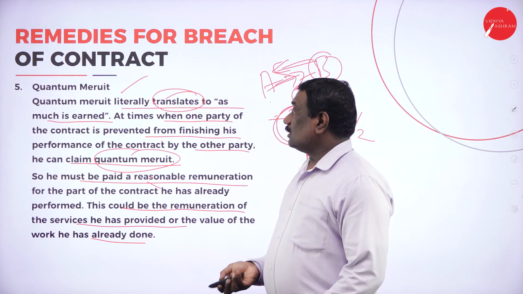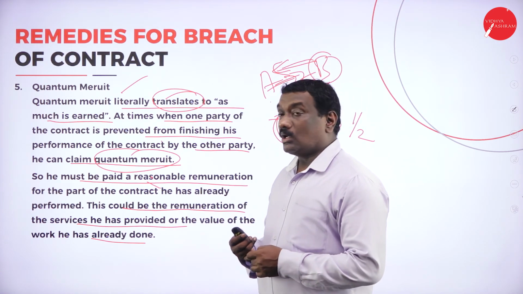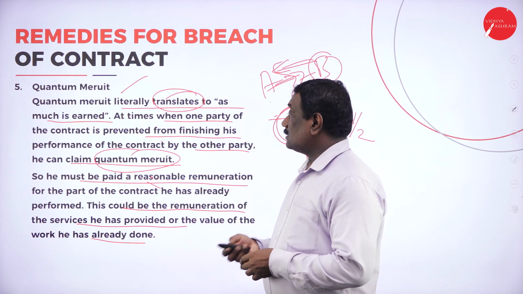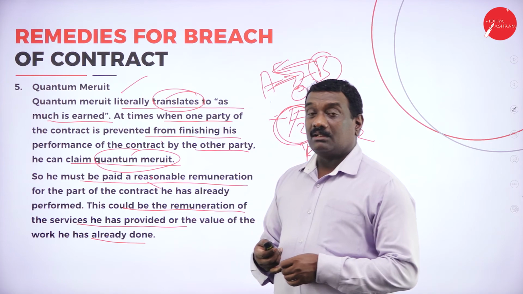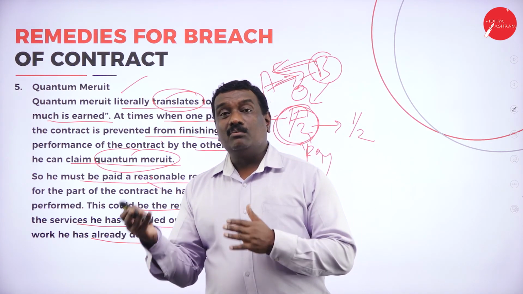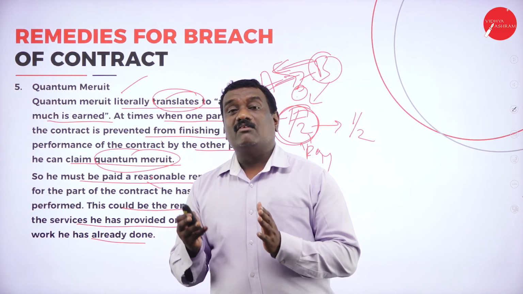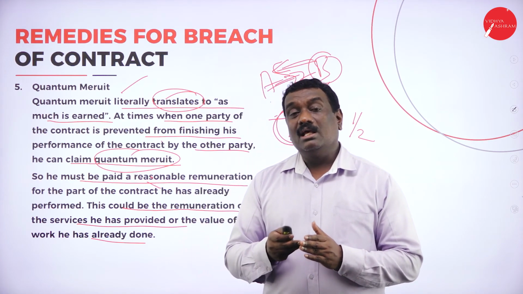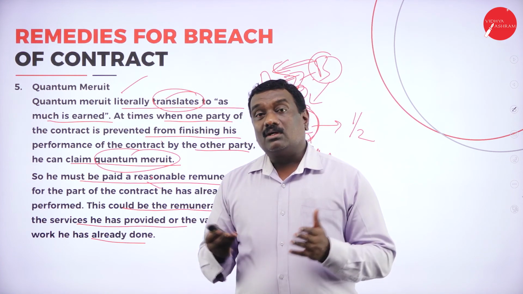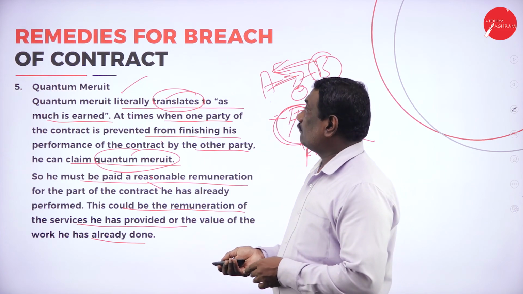That means when any of the parties to the contract is prevented from finishing his performance, the other party can claim quantum meruit. That means if A has done half of the work or obligation for B and B is now stopping A from doing it, A has already completed 50% of the work or the promise he made. So for that work which he has completed, he needs to be compensated or paid.